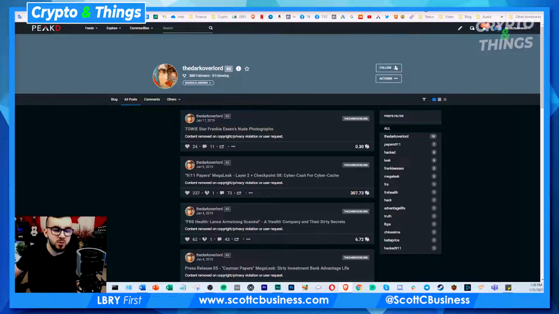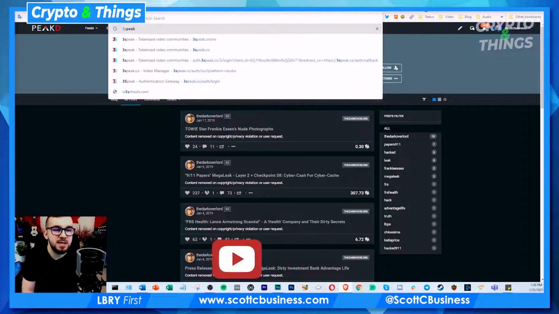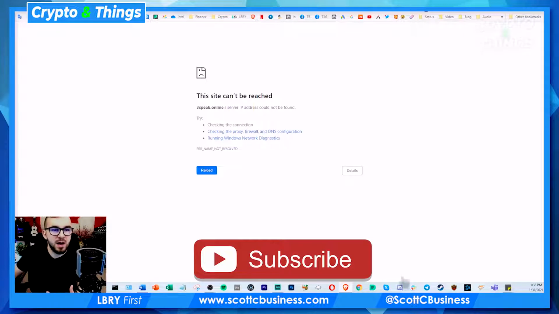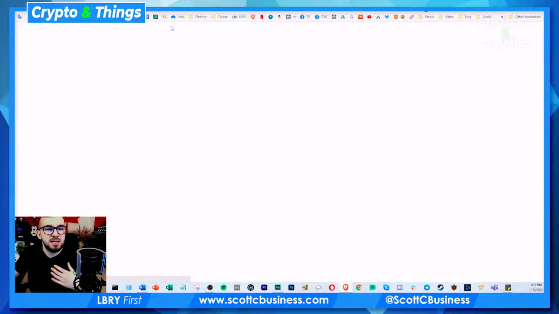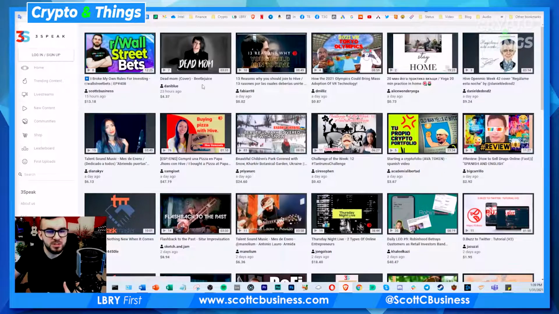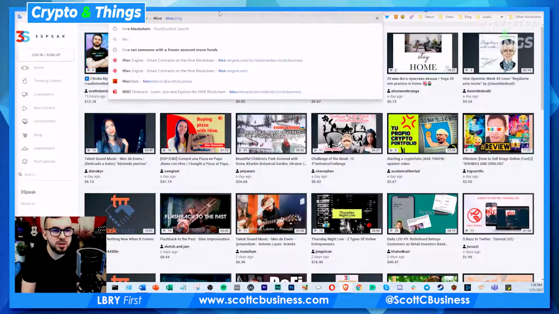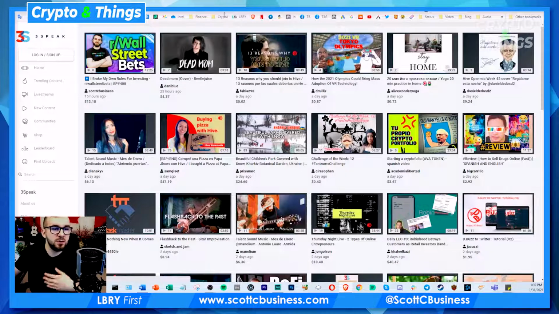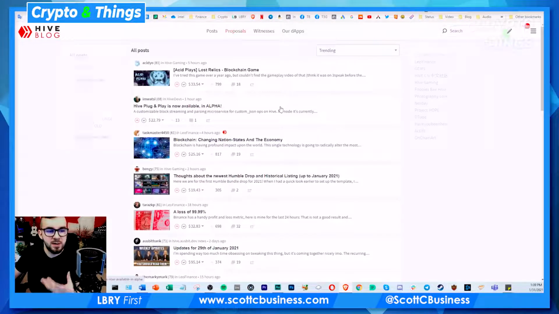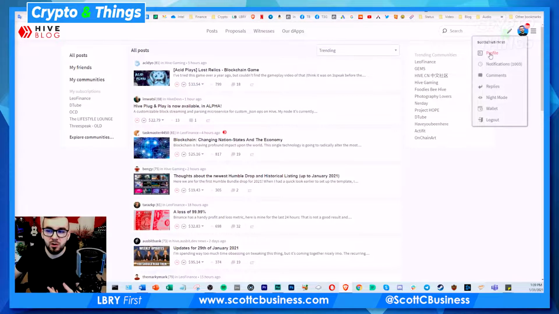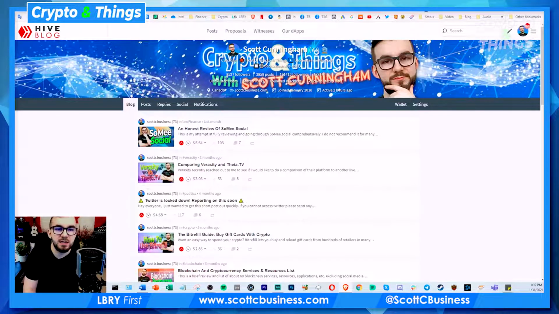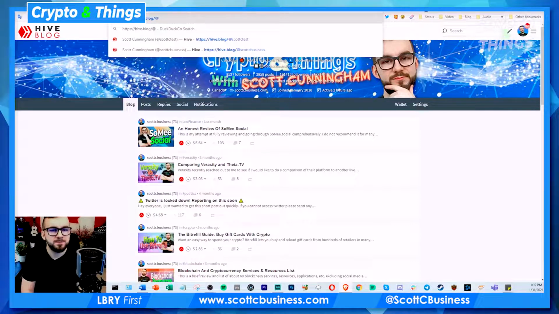So for example, when I use something like ThreeSpeak, it is an interface for Hive. Oh, they switched it to threespeak.co, by the way. It's an interface for Hive, but the filter is that they're only showing you videos. But everything is still on the blockchain, right? And then we were just on PeakD. So if we go and look at Hive.blog, this is just another interface for the Hive blockchain. And you could keep going through all these different interfaces. There's so many out there.